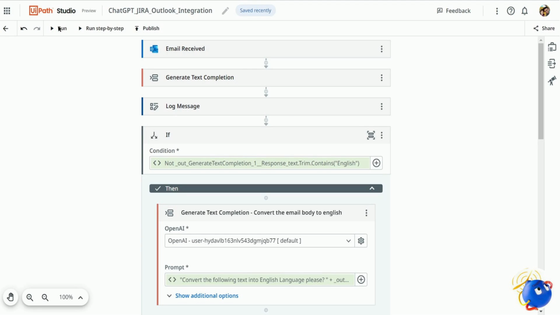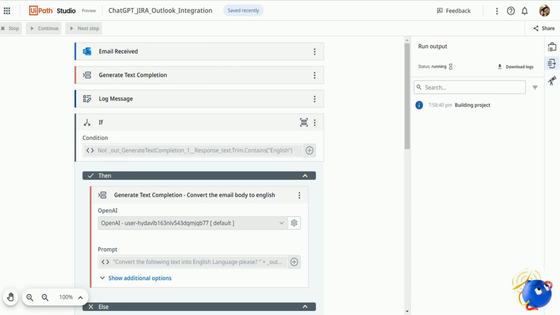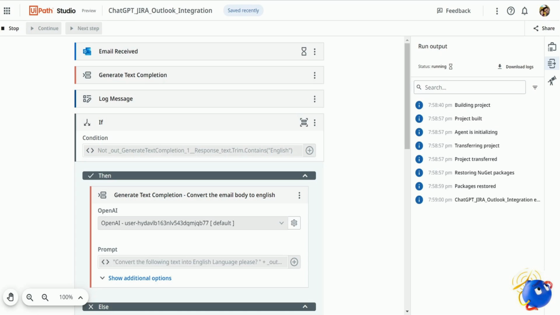Now let's go ahead and run this process. It is building the process now. The process has now been started. It is trying to get an email from the Outlook. The activity now turns green, so it has now started executing. The language is Romanian. You can see that on the right hand side in the log sections. And now it is going to execute other activities, and will take, I guess, 5-7 seconds more.